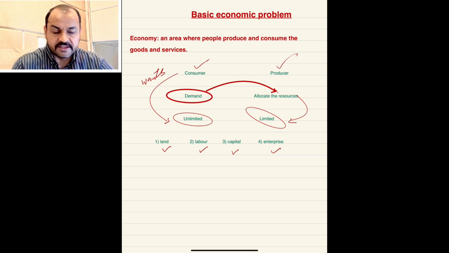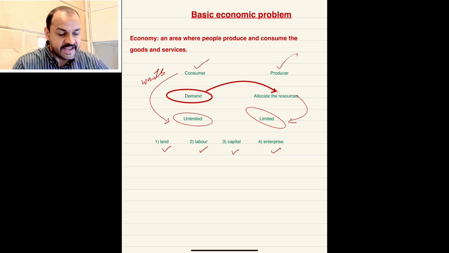This means that there are two major agents of the economy. The first one is the consumer, another one is the producer. Consumers have demand. Demand means consumers want to fulfill their needs and wants. Wants are unlimited in nature, whereas the producer has limited resources to fulfill these needs and wants.